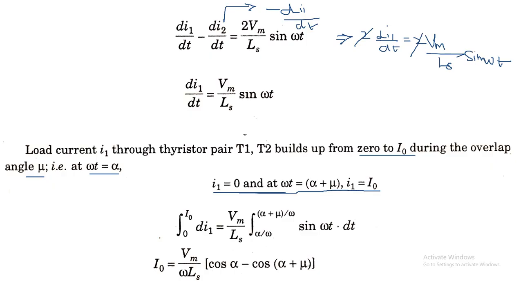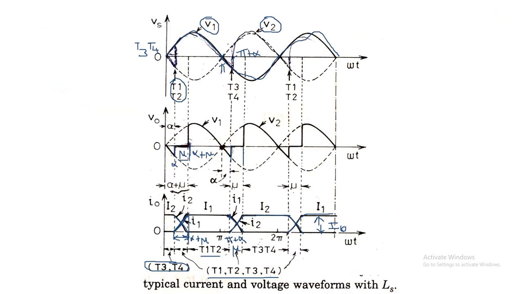at omega t equal to alpha plus mu, I1 equal to I0. So here from this waveform we can see when omega t is equal to alpha, I1 will be equal to 0, and when omega t is alpha plus mu, it reaches the maximum value of I0. So the limit will be alpha to alpha plus mu.